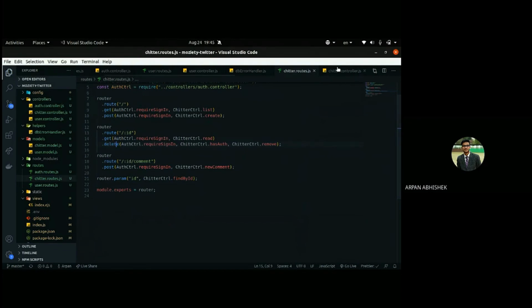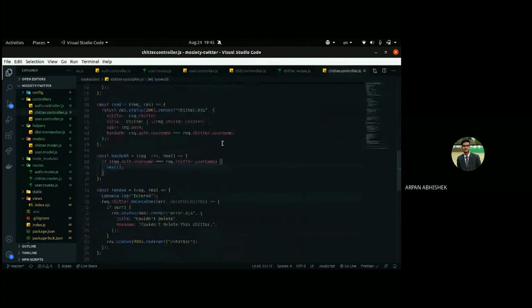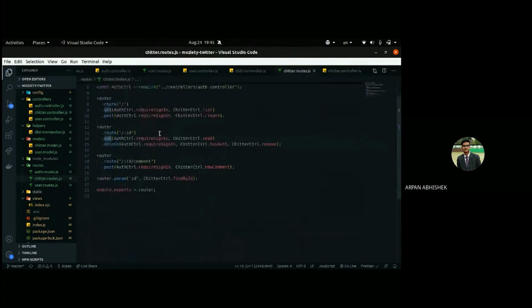Okay, you don't know, so I'll explain it. For now, let's just assume that the get request is for fetching, the delete request is for deleting a resource, and the post request is for creating a resource. Get request is for fetching either a list or a single item, and delete is for removing.